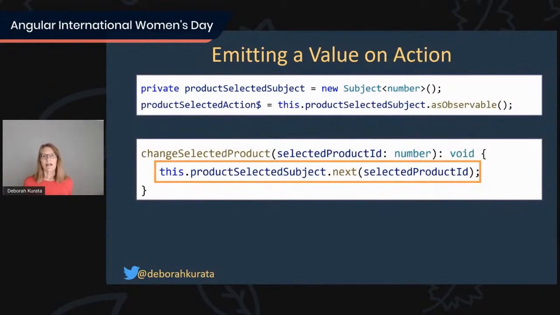How do we then emit an action? Well, we would define a method. And again, if my subject is encapsulated within a service, I would have this method publicly available in a service, and anywhere in the application that wants to say, hey, the user picked another product, we emit that product ID into the stream using the next method.